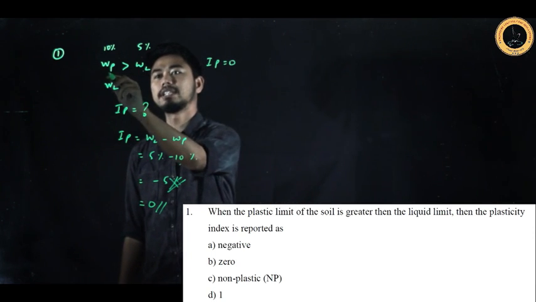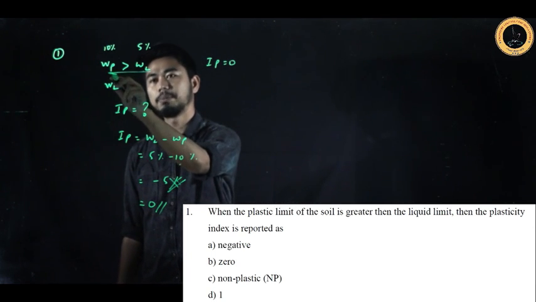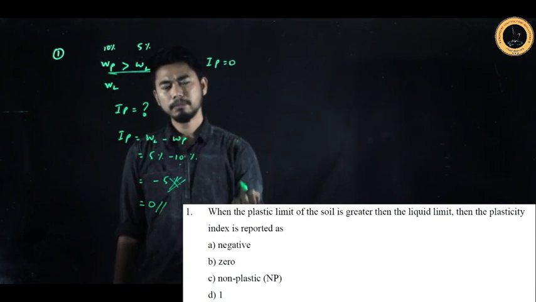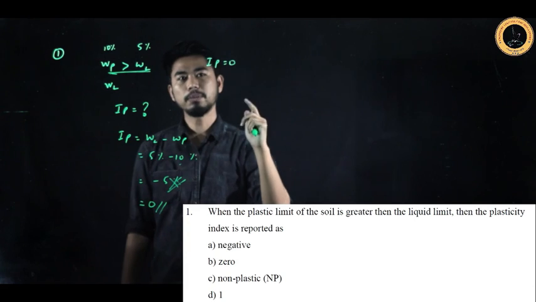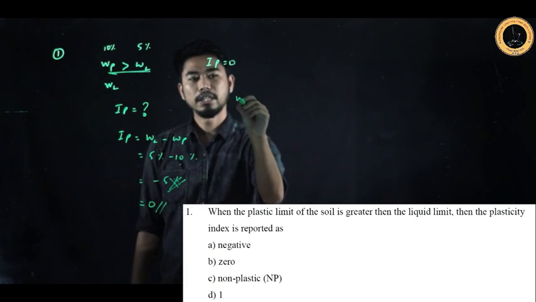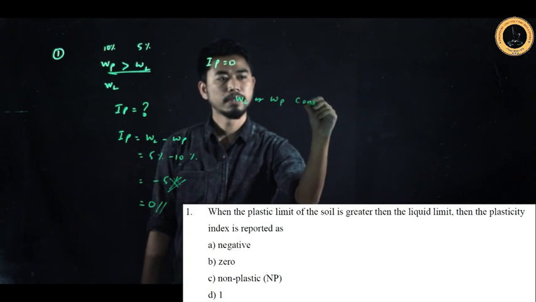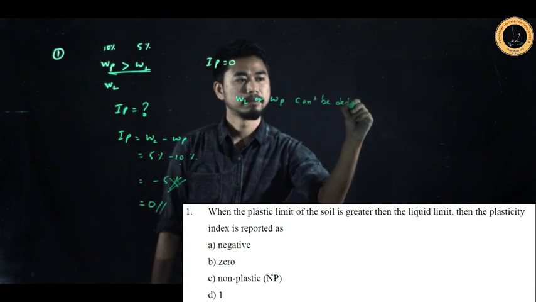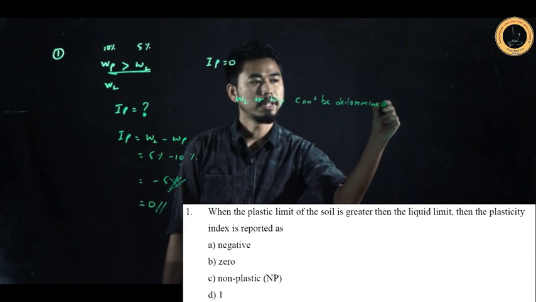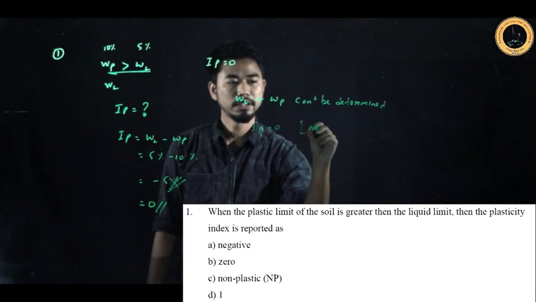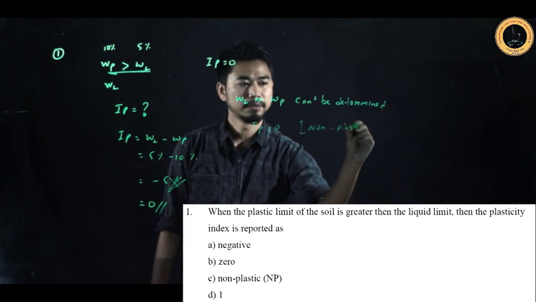So the first condition is if WP is greater than WL, the IP value becomes 0. Next, there is one more condition when it becomes 0: if WL or WP can't be determined, the IP value is 0. That means the soil is non-plastic.